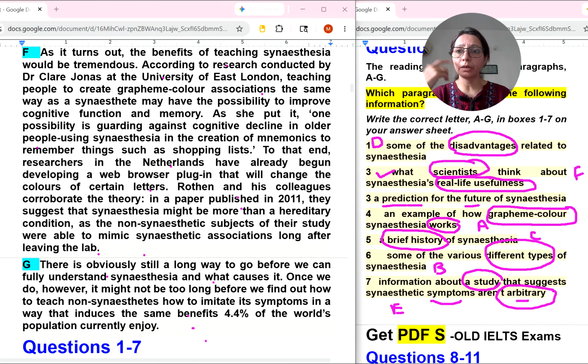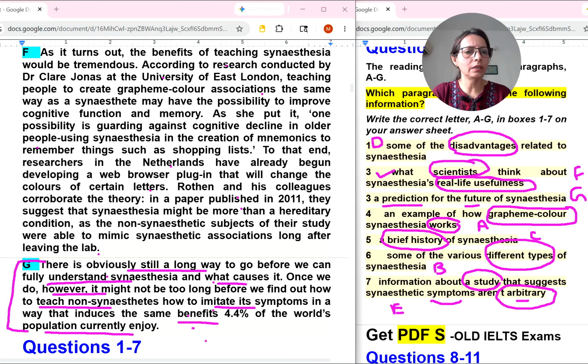Only one paragraph, that is G number. Of course, without reading you can put it at G number. But yes, we can read it. There is obviously still a long way to go before we can fully understand how synesthesia works and what causes it. Once we do, however, it might not be too long before we find out how to teach non-synesthetes how to imitate its symptoms in a way that induces the same benefits that part of the world's population currently enjoy.